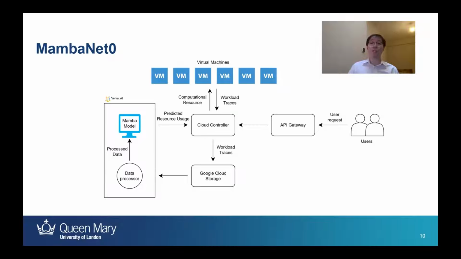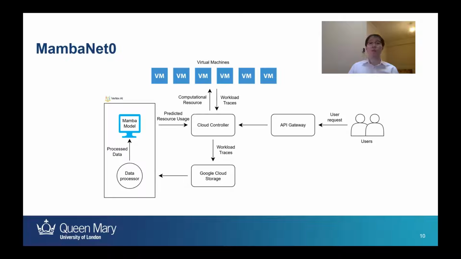The virtual machines, in turn, provide the services and the CPU utilization metrics back to the controller. The workload traces would then be stored on Google Cloud Storage, where they will be retrieved by the CPU usage forecaster implemented on Google Cloud's Vertex AI. There, a data processor cleans the data before sending it to the neural network.